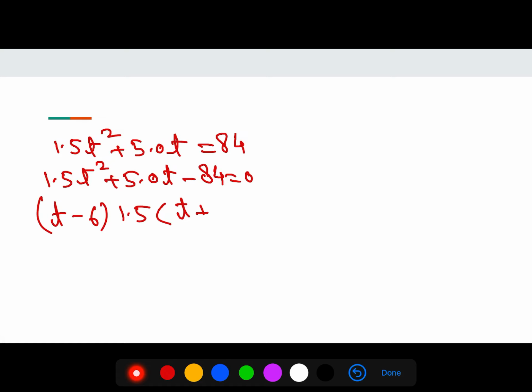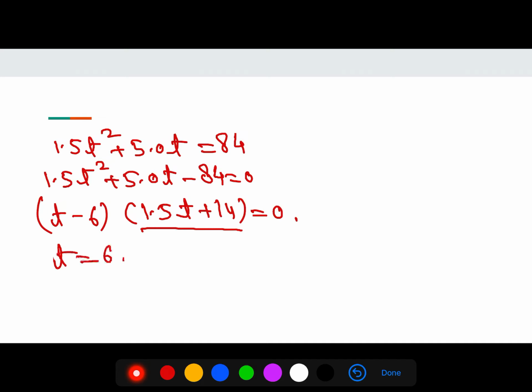In the second factor t will be negative, so we will take only t is equal to 6 seconds.